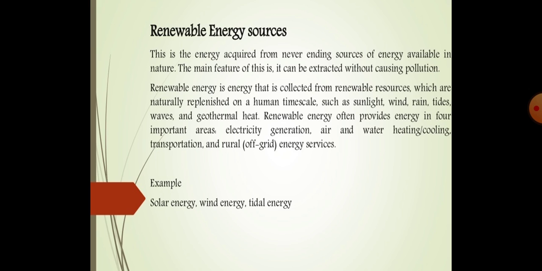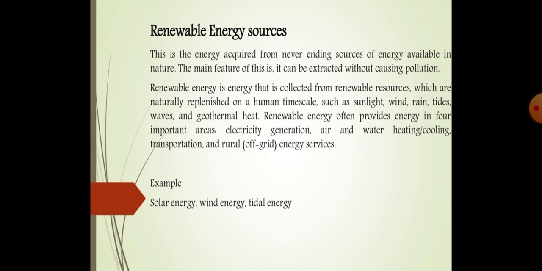The second area is air and water heating and cooling. With the help of sunlight, we can heat the air or water using a solar water heater. So that is the second area where we can use it. And next is transportation and rural off-grid energy services.